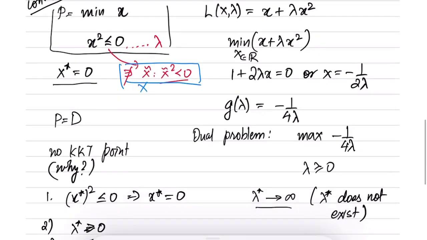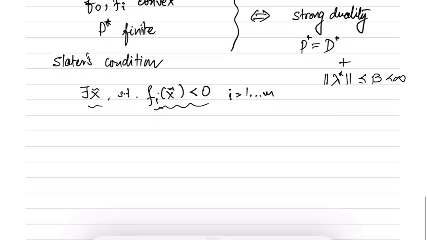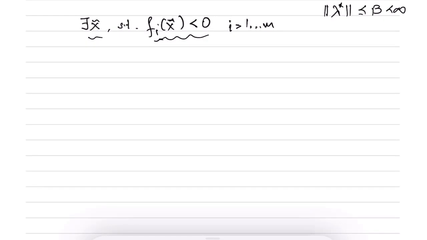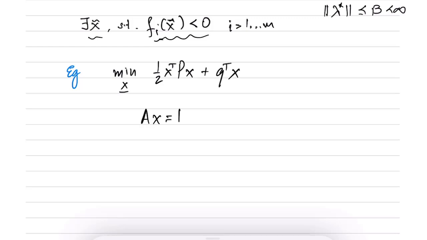So before concluding, let us look at a simple example of KKT conditions, and later on we will look at a more complicated example. So let us consider min over x of half x transpose Px plus q transpose x subject to Ax equal to b, and let us say that P is positive semi-definite.